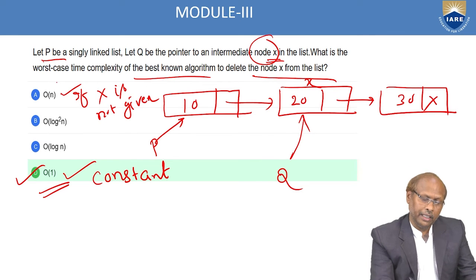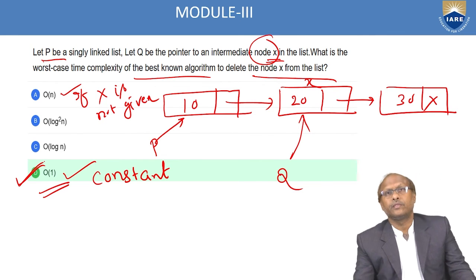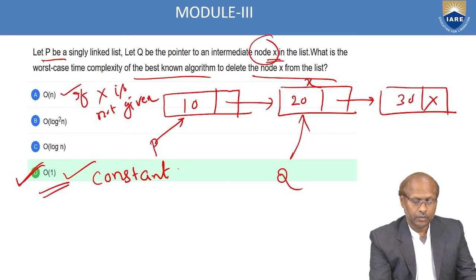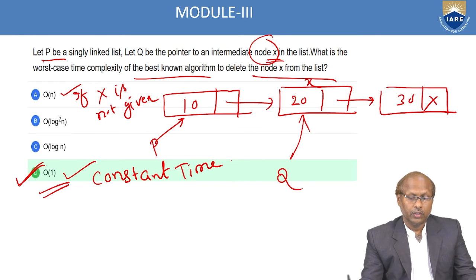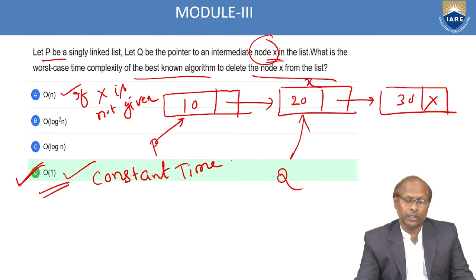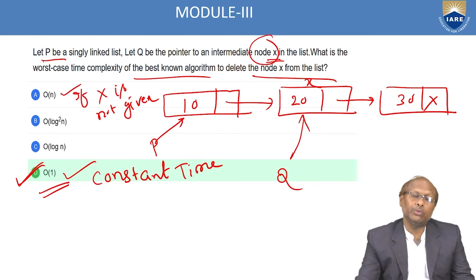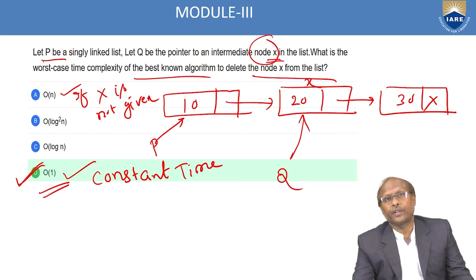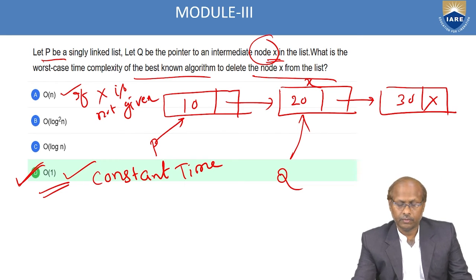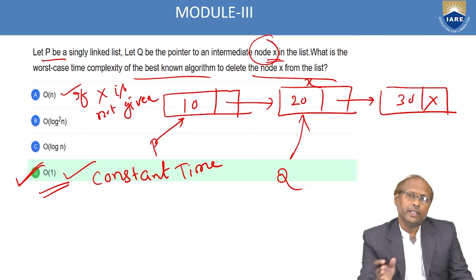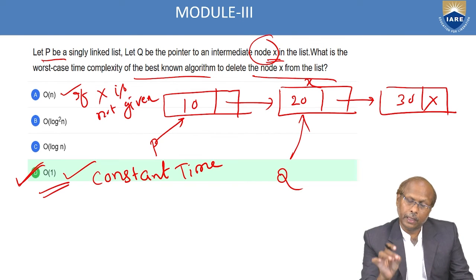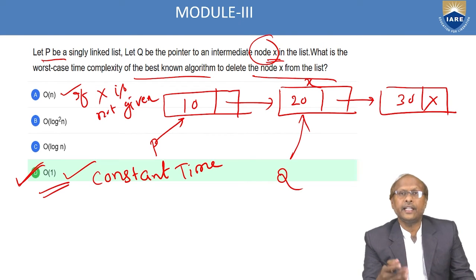But if X is already given, then this answer. So you have to read the question thoroughly, and based on the question, then you have to answer. You should not confuse whether it's order of 1 or order of n. Always draw the diagram and keep the pointers in a proper way, and then you can answer it.